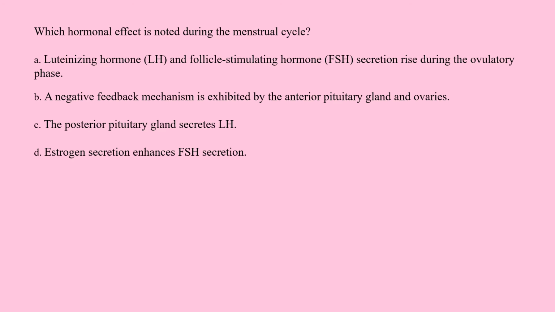Which hormonal effect is noted during the menstrual cycle? A. Luteinizing hormone, LH, and follicle-stimulating hormone, FSH, secretion rise during the ovulatory phase. B. A negative feedback mechanism is exhibited by the anterior pituitary gland and ovaries. C. The posterior pituitary gland secretes LH. D. Estrogen secretion enhances FSH secretion.